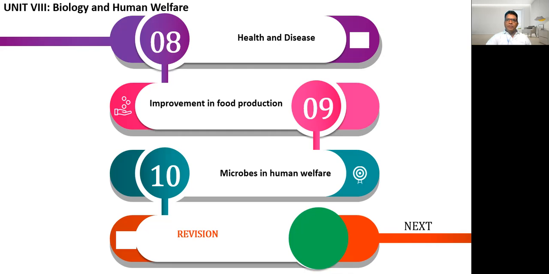Chapter number 8 talks about health and disease. Chapter number 9 talks about improvement in food production. Chapter number 10, microbes in human welfare. After completing this unit as well, we will also be conducting essay type examinations with the aim to score good marks in the board examination, as well as sharing multiple choice question daily practice papers where the questions will be from previous years' NEET examinations.